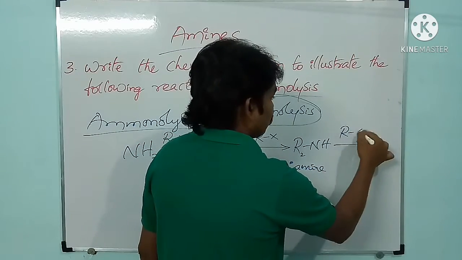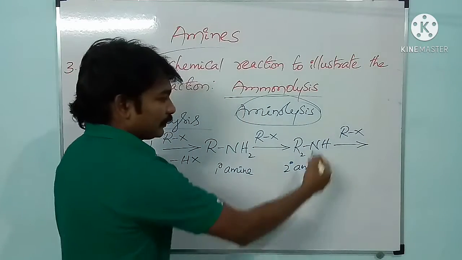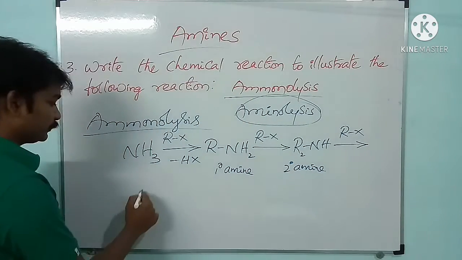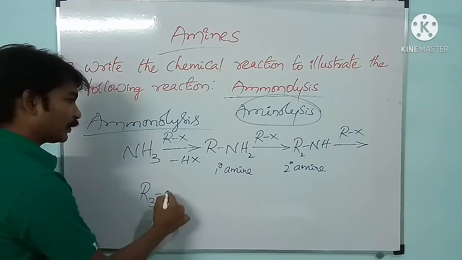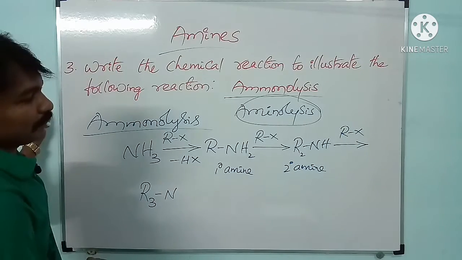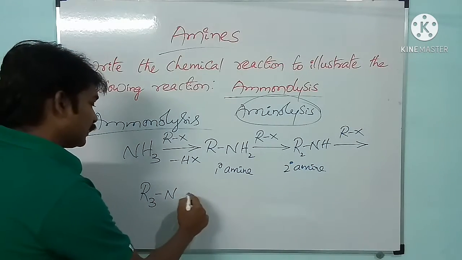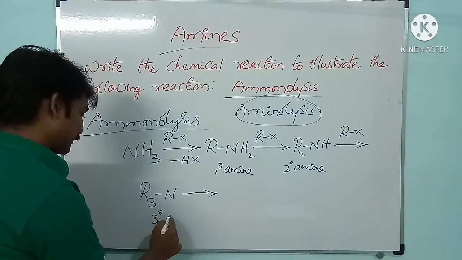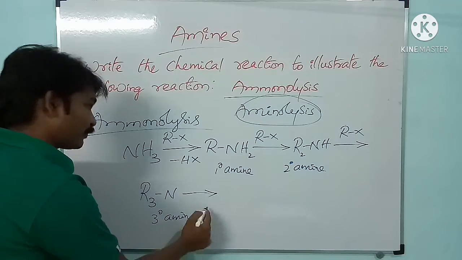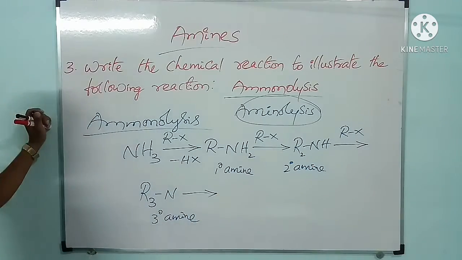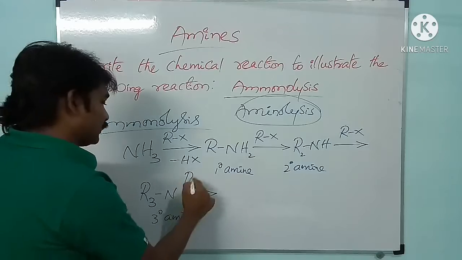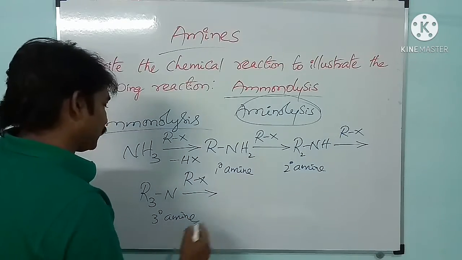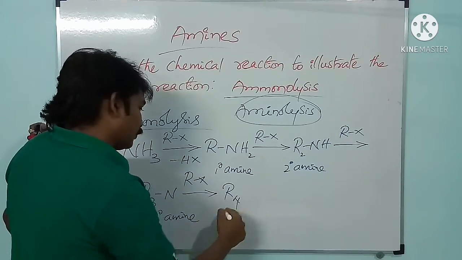And on treating with haloalkane, secondary amine gives tertiary amine. Okay, secondary amine gives tertiary amine. Tertiary amine on treating with alkyl halide, it gives ammonium salt.